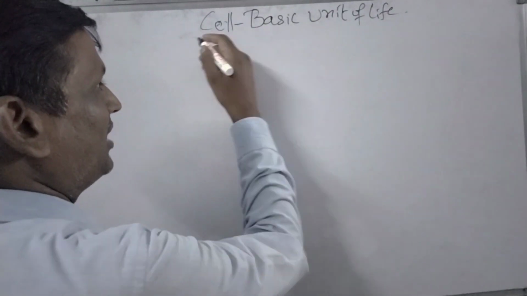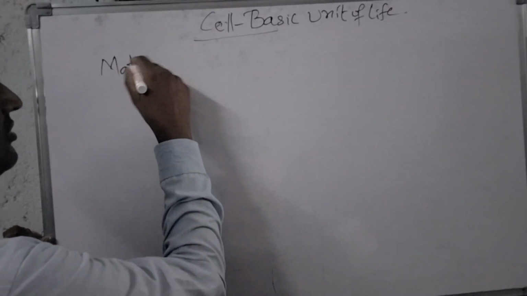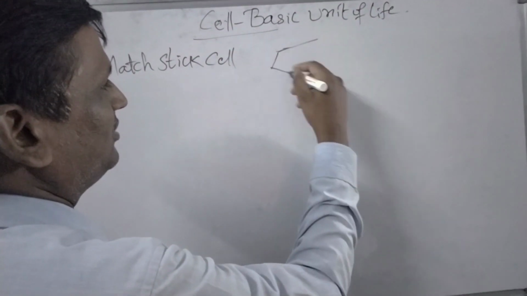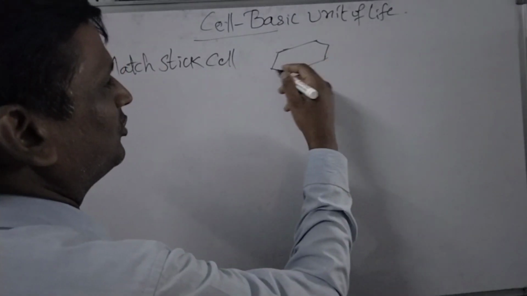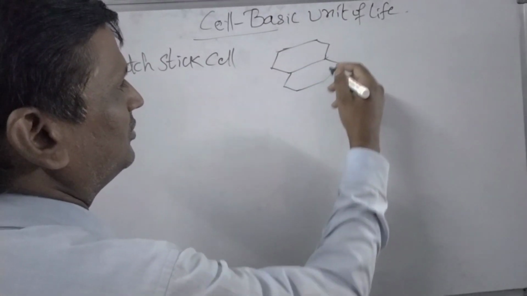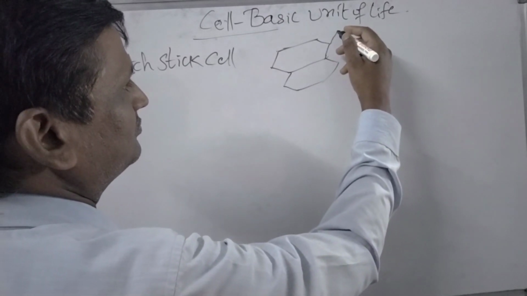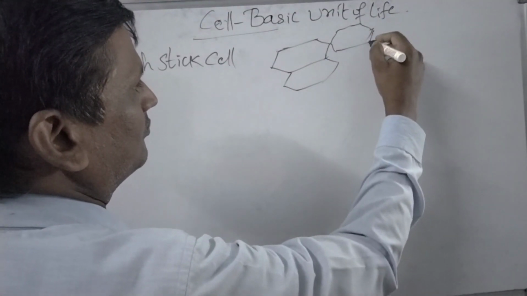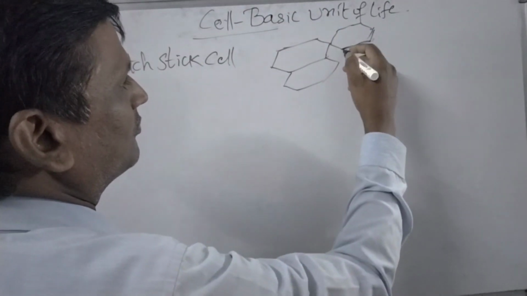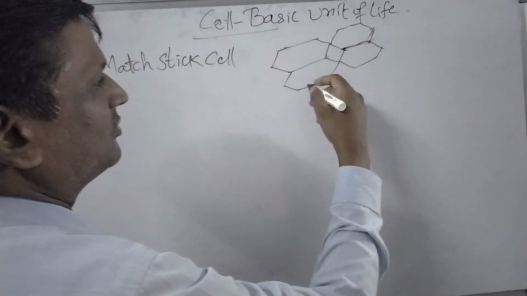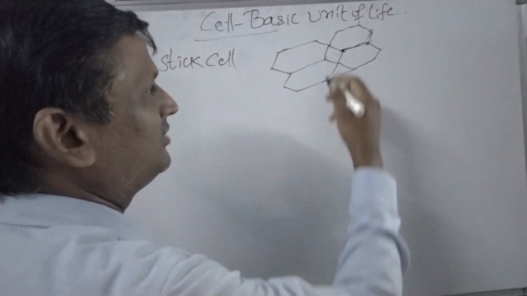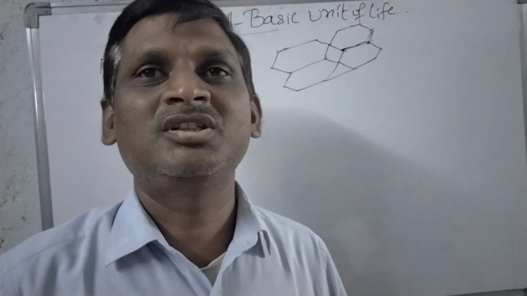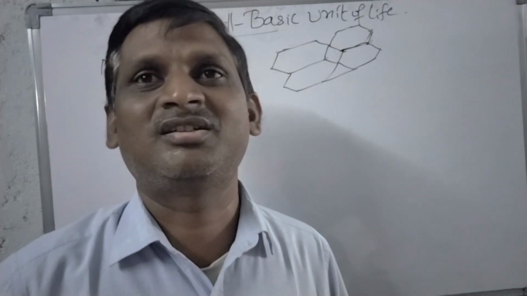After preparing the slide, if you put it under the microscope and observe, we can see the matchstick cells like this. See how the cells are. The matchstick cells are like this. If we observe the matchstick cells here, what is the shape? First we will decide the shape of the matchstick cells.